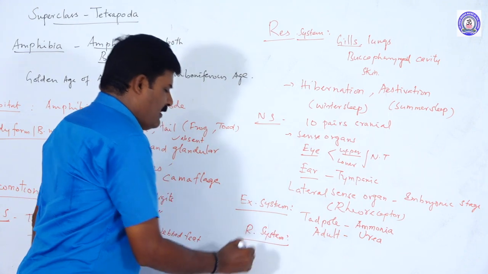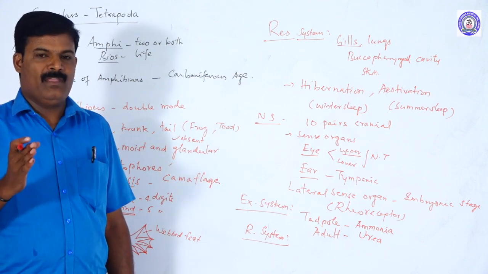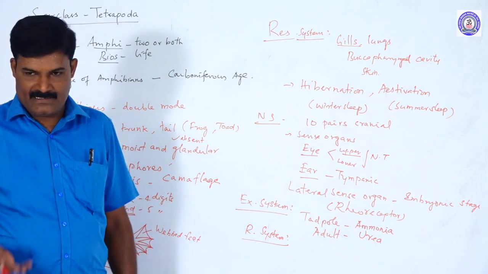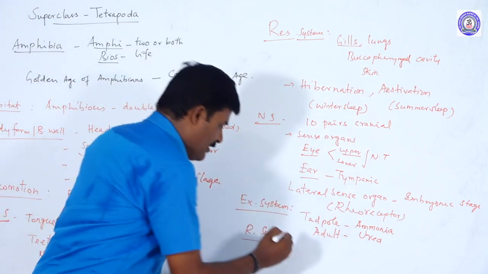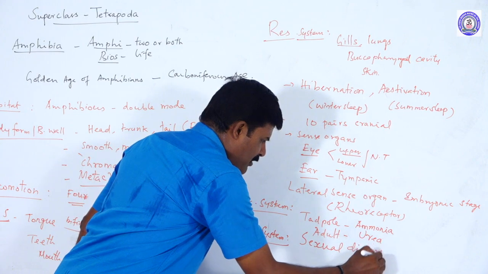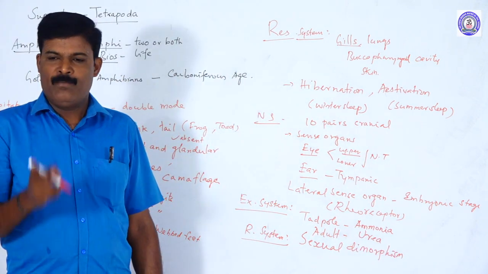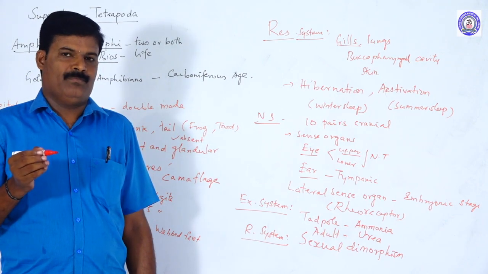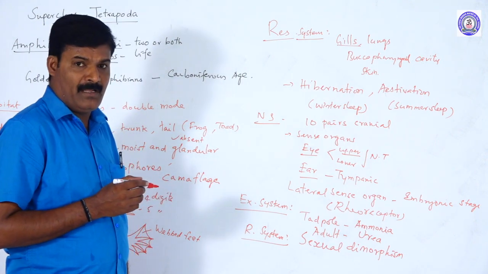The reproductive system is unisexual. Males and females are separate, but males lack copulatory organs. There is no copulatory organ in males. Sexual dimorphism is well developed in frogs. What is sexual dimorphism? The two sexes, male and female, are different from each other. It is well developed in the male frog.